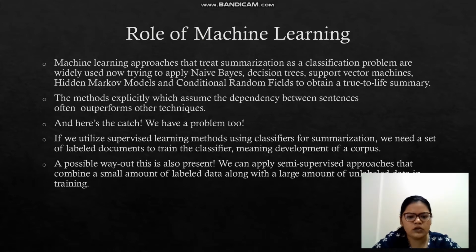As we use a supervised approach here, we need a set of labeled documents to train the classifier, meaning the development of a corpus. A way out can be a semi-supervised method that combines a small amount of labeled data along with a large amount of unlabeled data in training. Machine learning methods have proven to be very effective and successful in both single and multi-document summarization, especially in class-specific summarization, such as drawing scientific paper abstracts or biographical summaries.